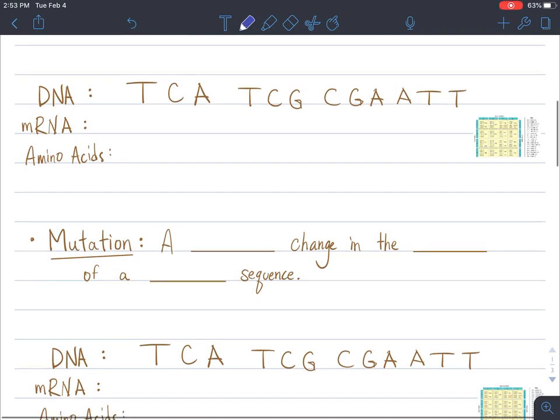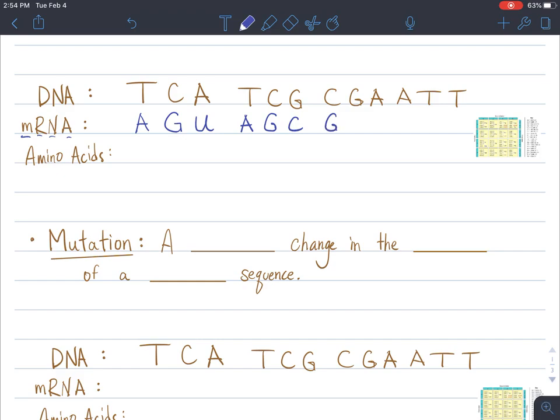Our first DNA sequence that we're going to look at, before we even talk about mutations, let's just practice this process of transcribing the DNA into mRNA. If we have a T, that's going to get transcribed into an A, C gets transcribed into a G, A gets transcribed into a U, because there's no T in mRNA, we use uracil instead. So T is transcribed into A, C into G, G into C, C into G, G into C, A into U, A into U, T into A.